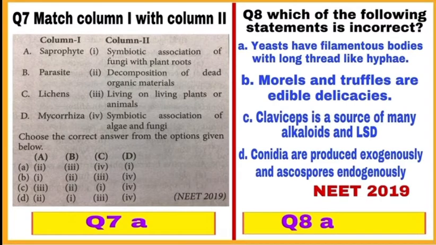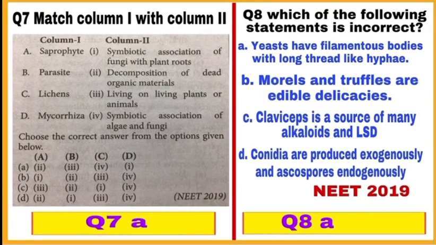Statement C, Claviceps is a source of many alkaloids and LSD. LSD means lysergic acid diethylamide जो एक drug है. And statement D, conidia, which are asexual spores produced exogenously, while ascospores, which are sexual spores developed endogenously. All these statements are correct statements.